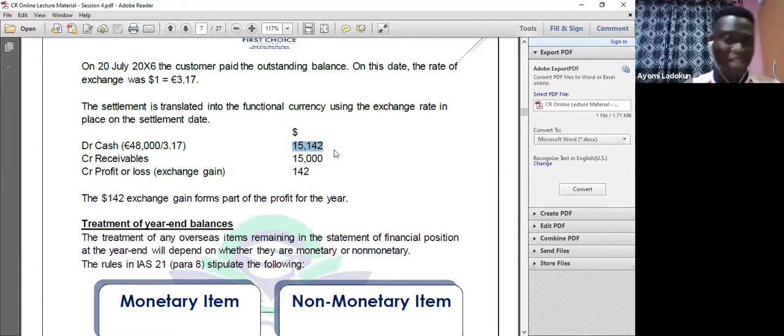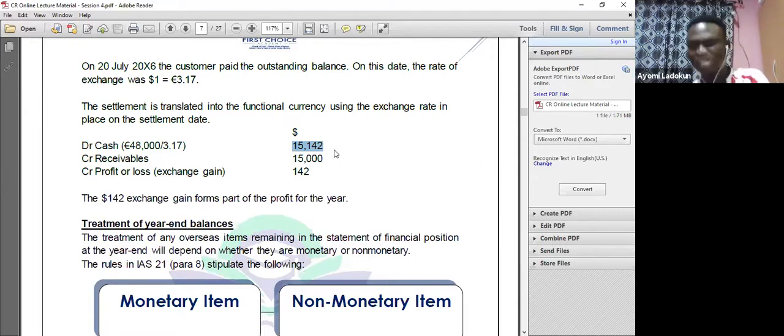If I was expecting 15,000, but on conversion I now have 15,142, what does that mean? It is a gain to me. So I'll now debit cash with that amount because they have paid me. Then I go to my receivables. Don't forget, I've already debited my receivables with $15,000. I will now credit it to nil it up.